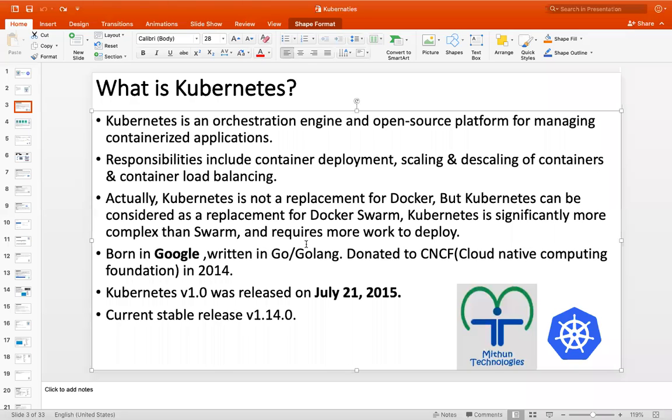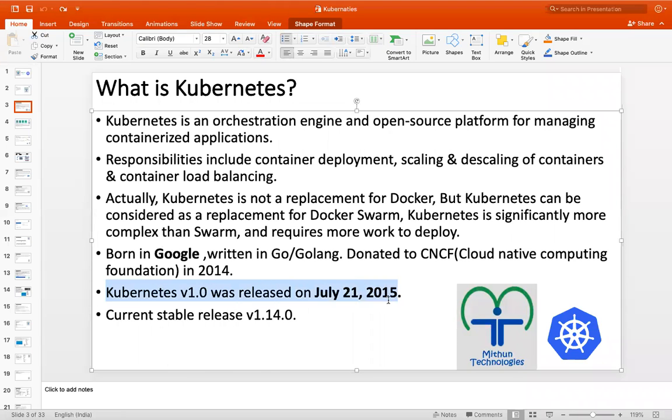Google implemented Kubernetes and later donated it to another organization called CNCF, the Cloud Native Computing Foundation.